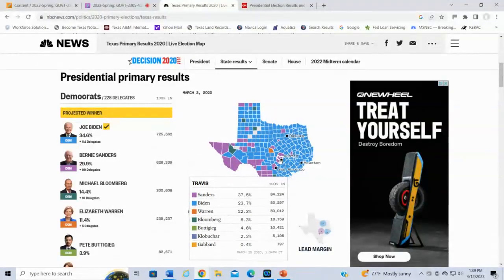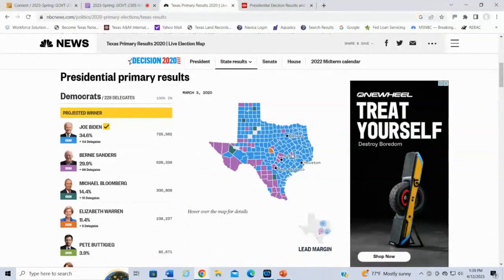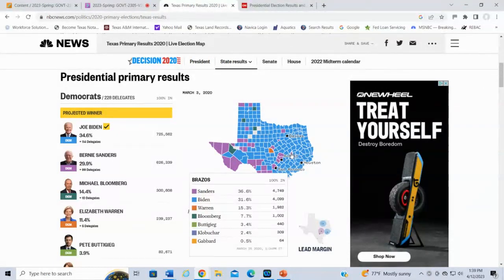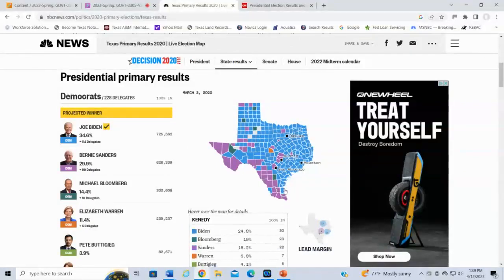Like definitely Travis County, Austin, down the I-35 corridor. Over here, Brazos County, this is Texas A&M. So he did well in these college places, as well as along the border here, right? So even Bernie Sanders ends up winning Hidalgo County, barely, but he ends up winning. So you can see the numbers over here: we have the percentage, but we also have the number of delegates, right? So this is what it's talking about, that the percentage of these votes is also going to translate into a certain number of delegates, right?